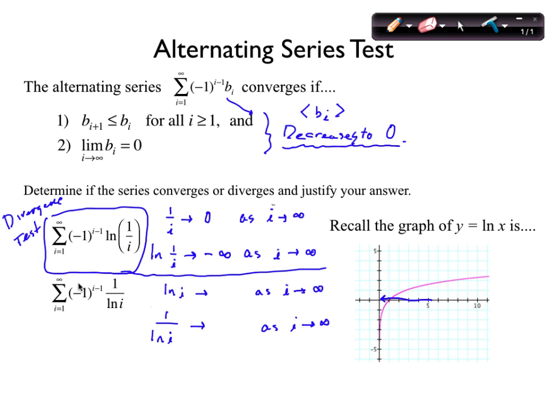How about this one? Converges. Why? ln of i, first of all, gets really big. It just keeps getting bigger and bigger. So 1 over ln of i will decrease to 0. Therefore, it converges by the alternating series test. This one, the alternating series test applies because 1 over ln of i is a sequence that decreases to 0.